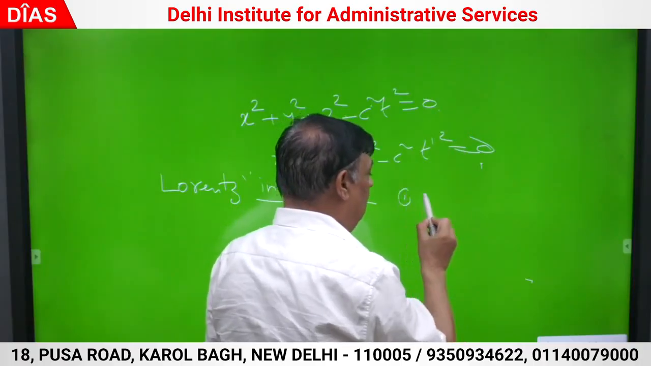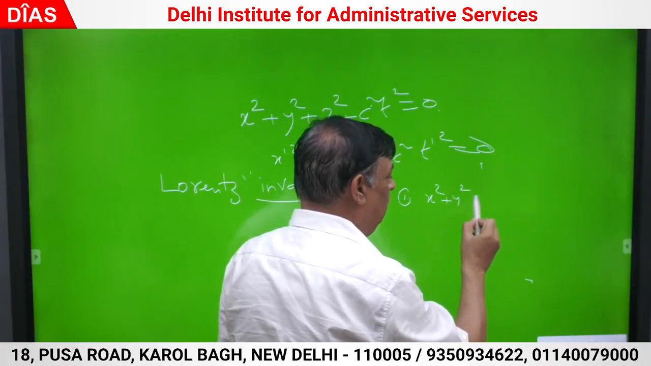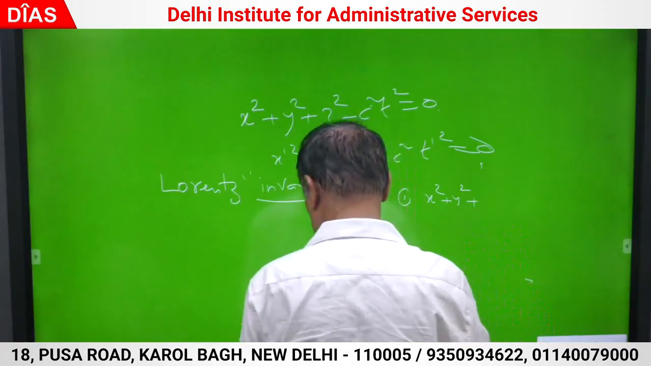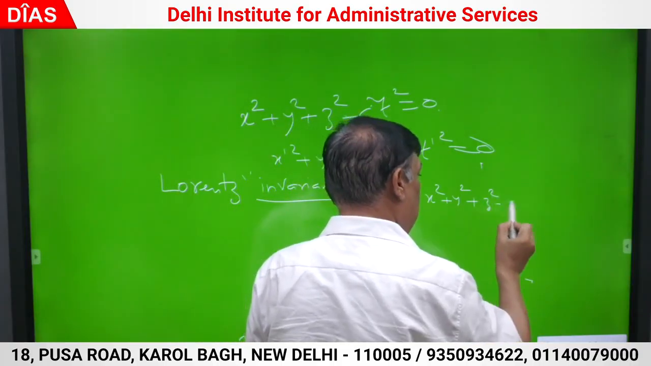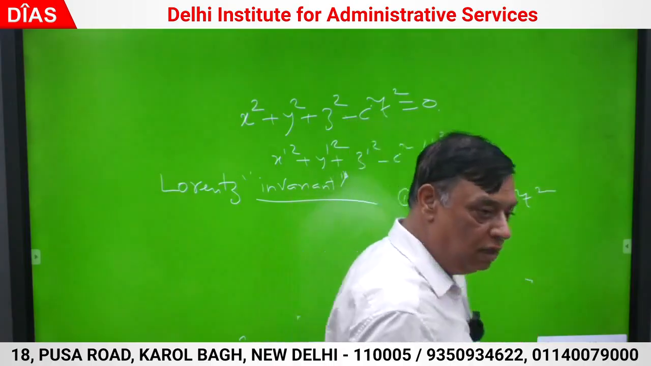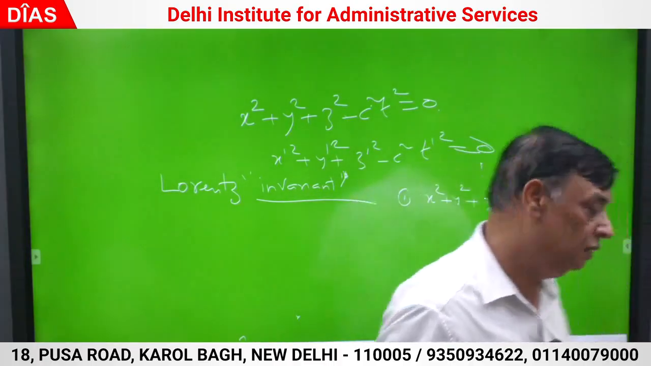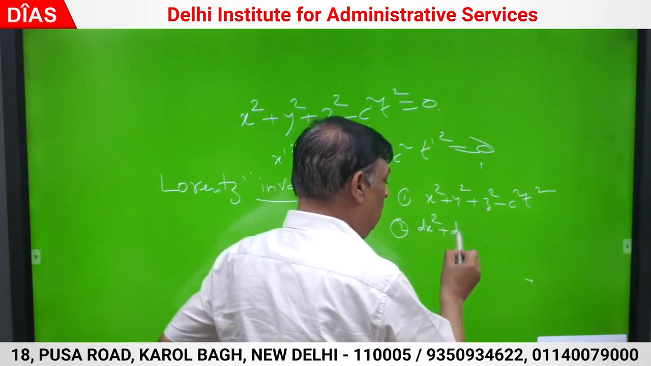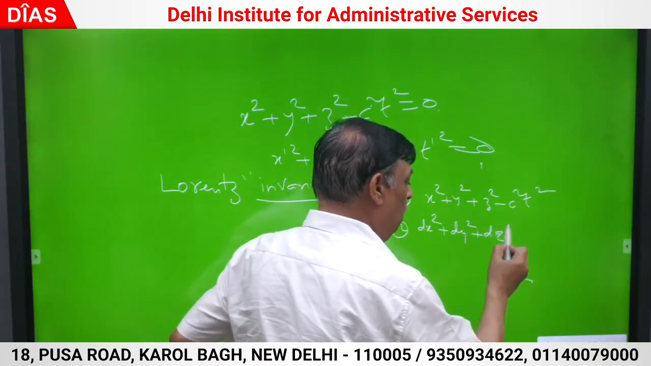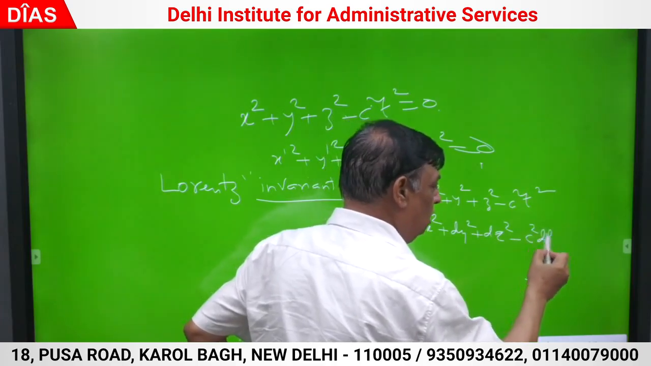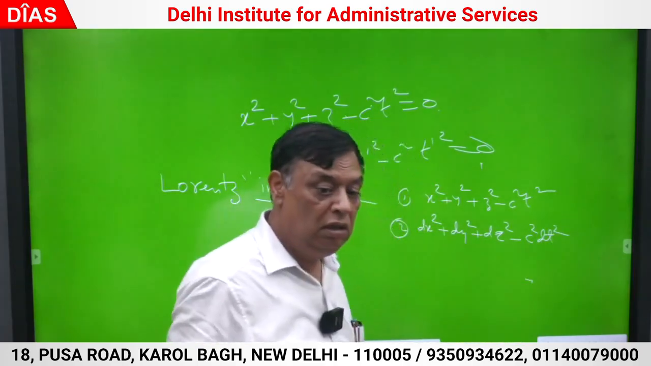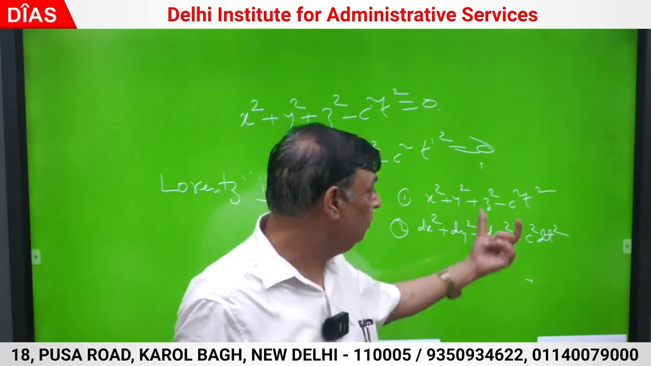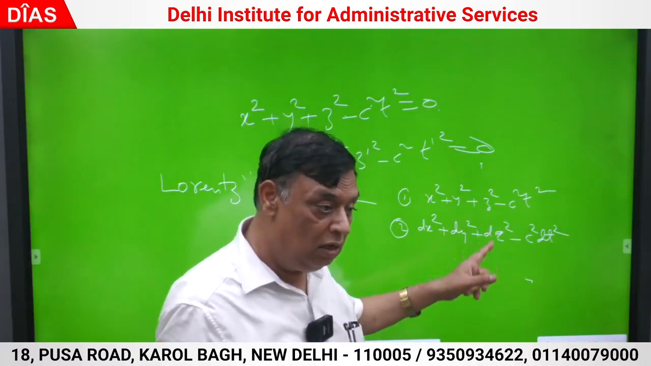The first one is this: x square plus y square plus z square minus c square t square is Lorentz invariant. Then dx square plus dy square plus dz square minus c square dt square is also Lorentz invariant. This is called the length element in the theory of relativity. They are all Lorentz invariant.